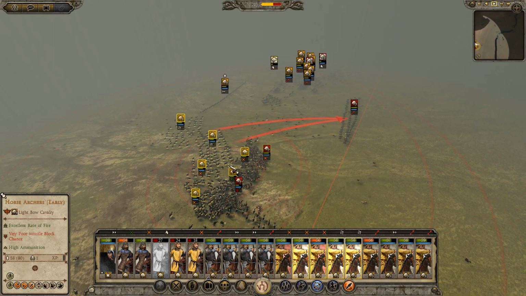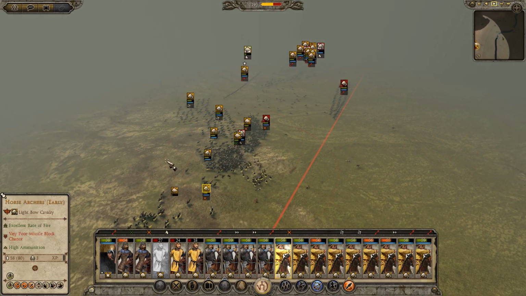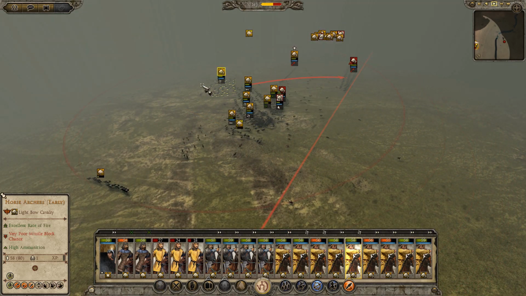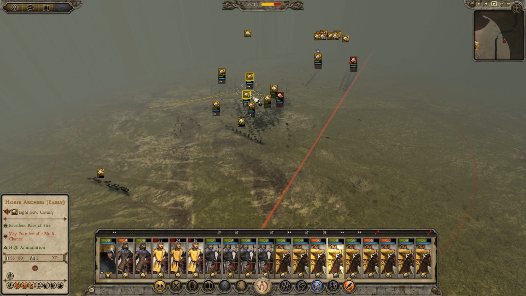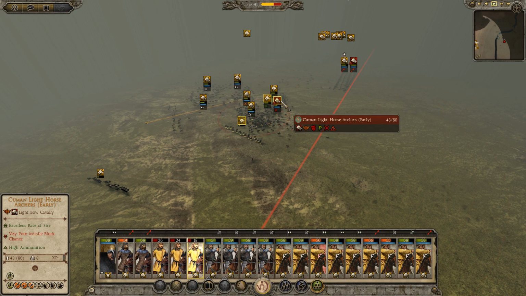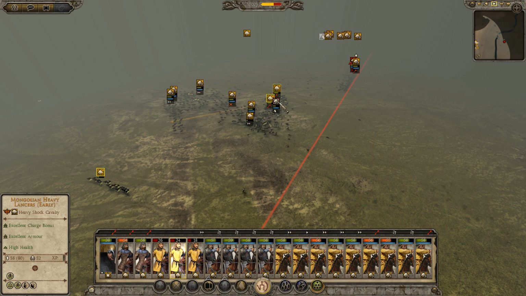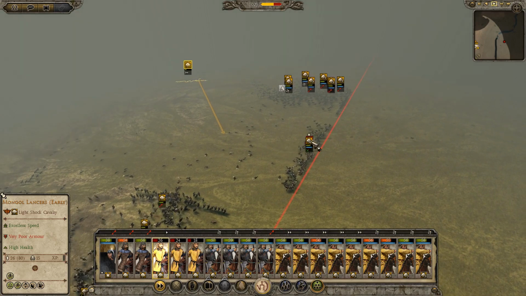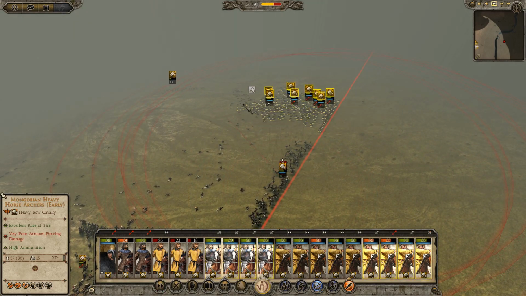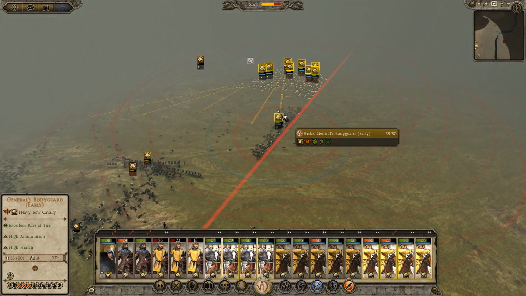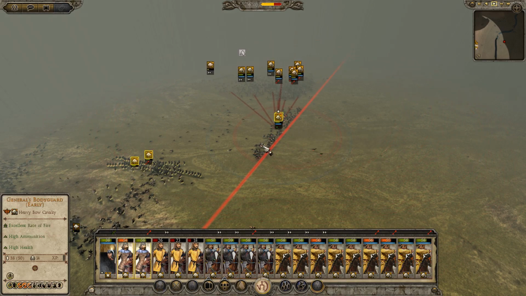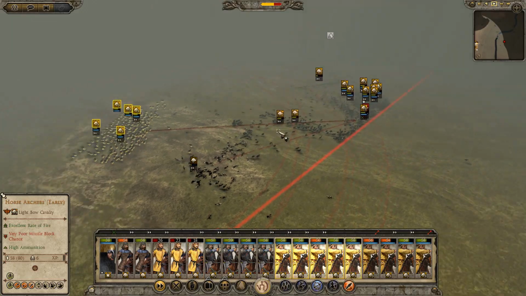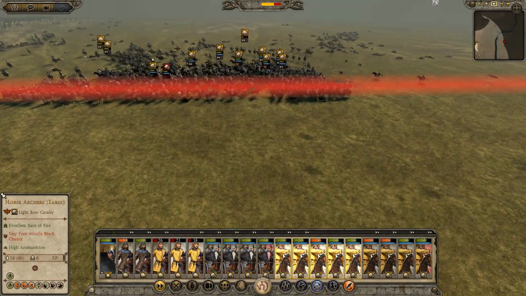Well, I didn't mean, like, go into melee, though. Good. Let's pull these guys back here. Nice charge by the general there. Good. Just drive them off the battlefield. Perfect. That's what I wanted to see. Actually, come help the general here. You guys help the general. Just mob them. I don't even care if they just disappear across the line.